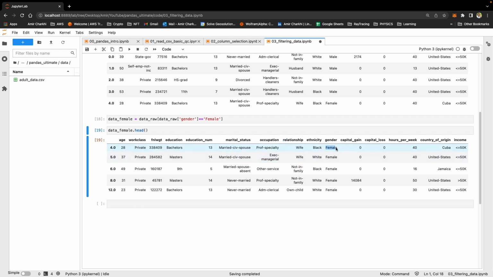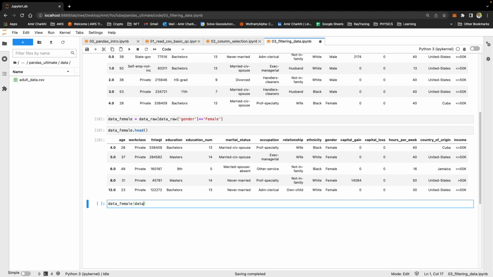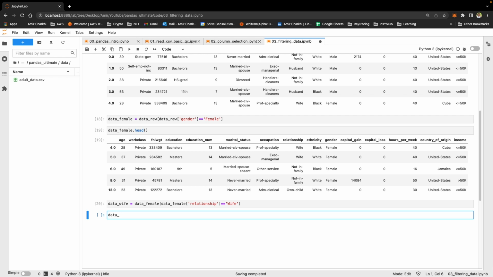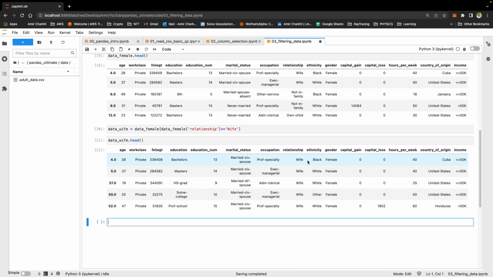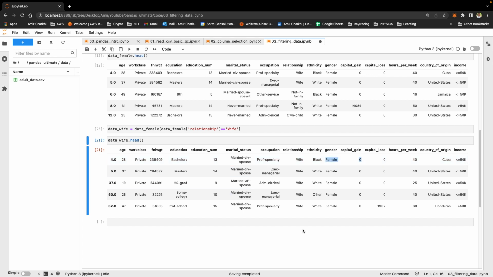Within the female data set, I'll only select the wife population. I'll say, okay, data female, and look at data female column relationship, and I want the data for people who are wives. I'm just going to call it data wife, head. You'll see that it is only wife and only female. So this is how you would do it one by one.